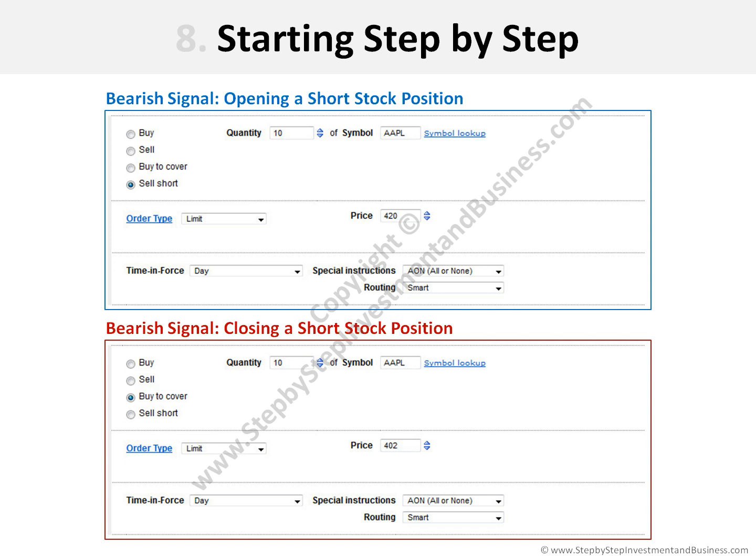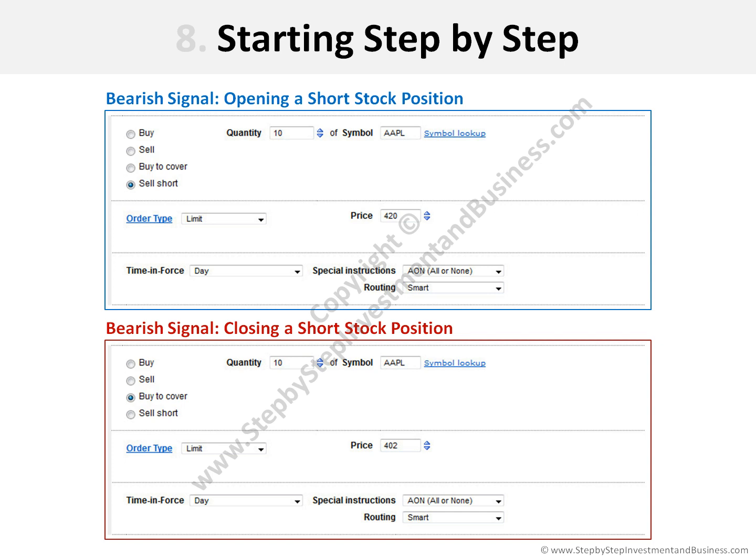To open the position, in this example, we are indicating to sell short 10 shares of Apple at a limit price of $420. We select the action Sell Short. The time in force is day, and we want the order to be executed under the specification all or none and with an automatic routing.